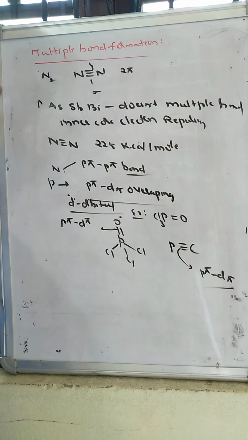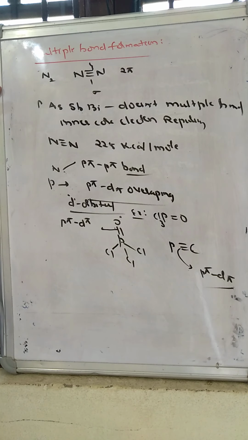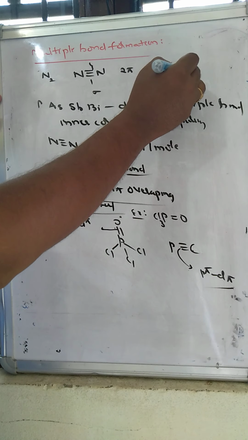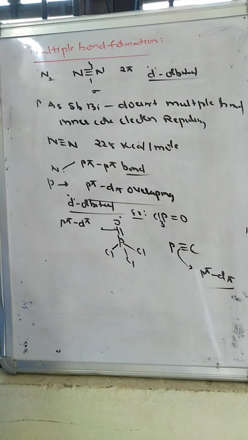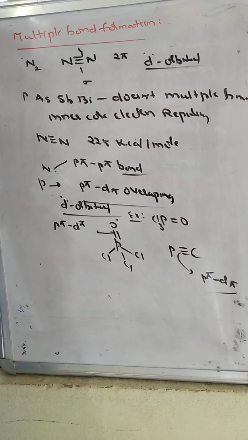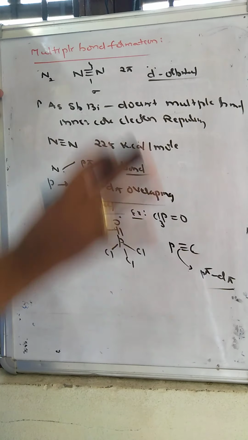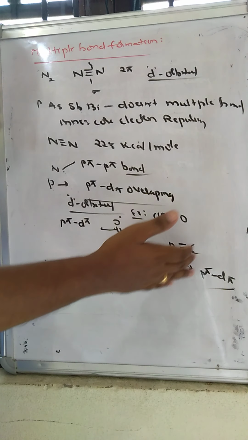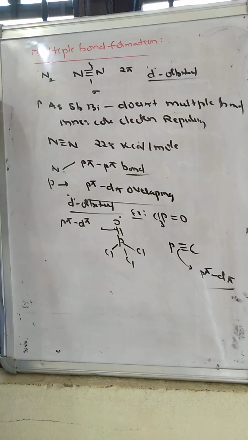But such kind of overlapping cannot be seen in nitrogen, due to the absence of d orbitals. So nitrogen forms multiple bonds with itself, whereas the other elements cannot form multiple bonds with the same linking atom. But if connected with other elements like oxygen, nitrogen, carbon, they also form multiple bonds, though d pi p pi overlapping is always seen in the leftover atoms.